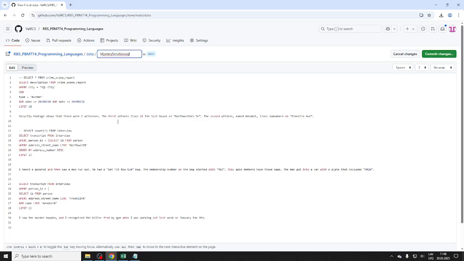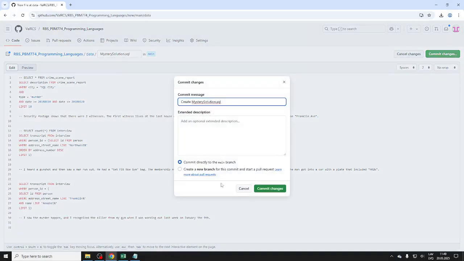You see how nicely it formats this, right? It shows the highlights, so you see it recognizes all the classical names. So yeah, I should probably comment this out, so this would be more correct, right? Okay. Commit changes. Mystery solution.